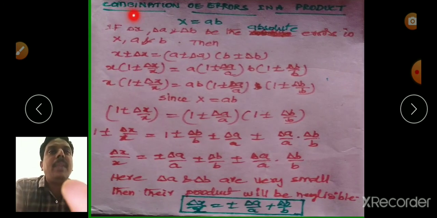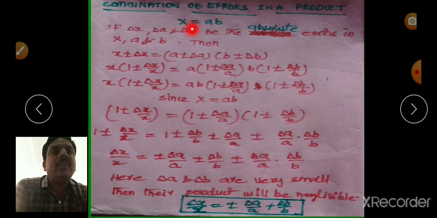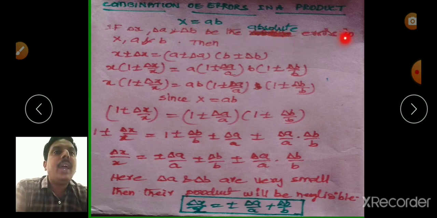Next, combination of errors in case of a product. If a physical quantity X is equal to the product of A and B, then let delta X, delta A, delta B be the absolute errors in measuring X, A and B. Then we can write X is equal to X plus or minus delta X. Similarly, A can be written as A plus or minus delta A. Similarly, B can be written as B plus or minus delta B.